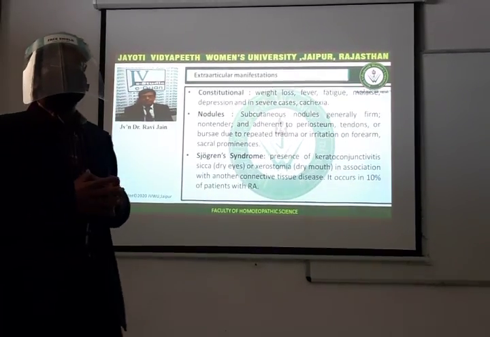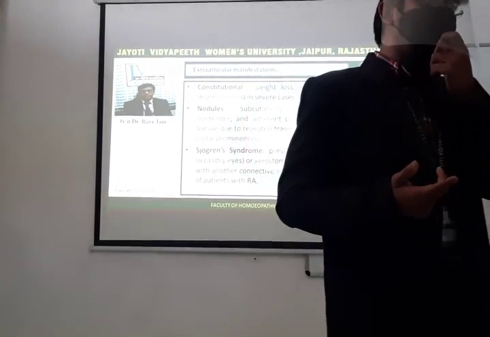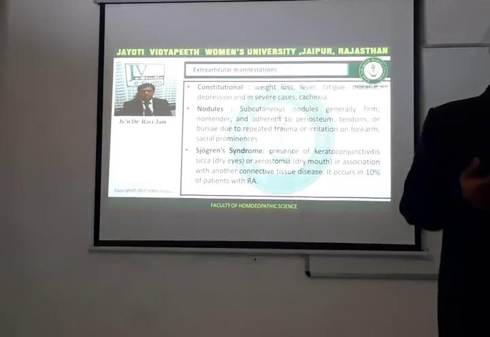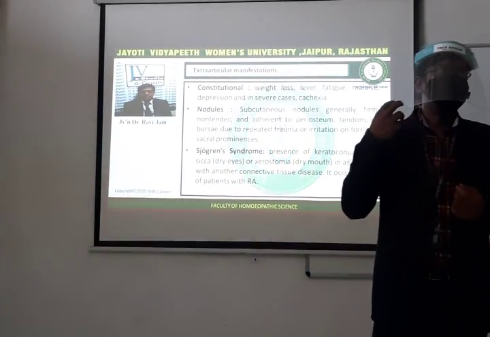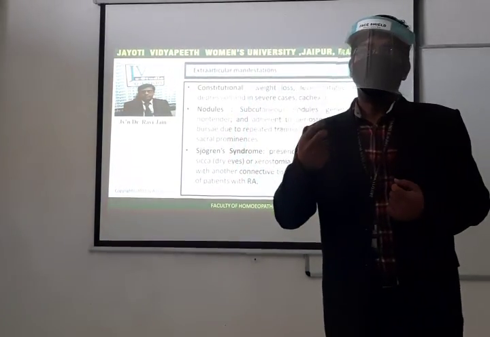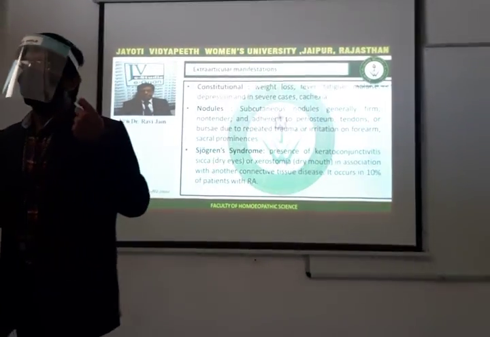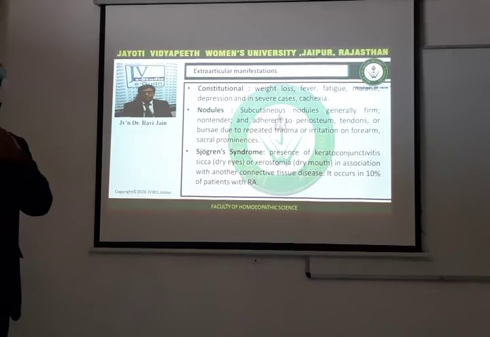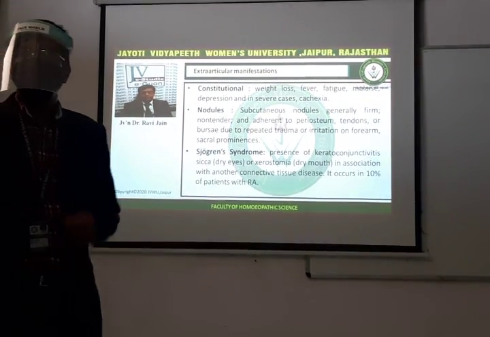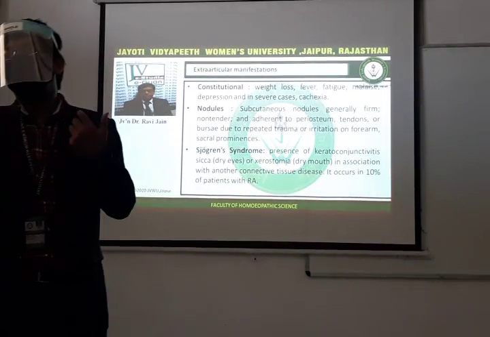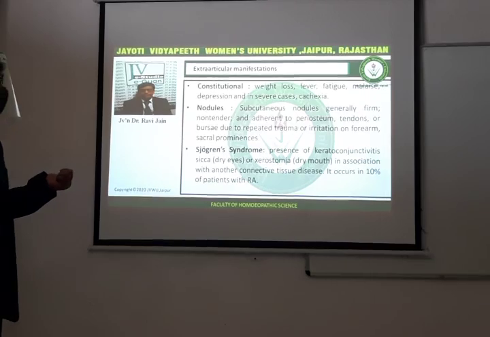So you will see in many patients of rheumatoid arthritis, long-standing cases, that eventually they develop dry eyes and dry mouth. The eyes become absolutely dry and there is no tear formation, due to which they have to put in regular eye drops in order to keep the eyes moist. What will happen if the eye remains dry? Ulcers, very good. You will have corneal ulcerations if no tear formation is taking place.